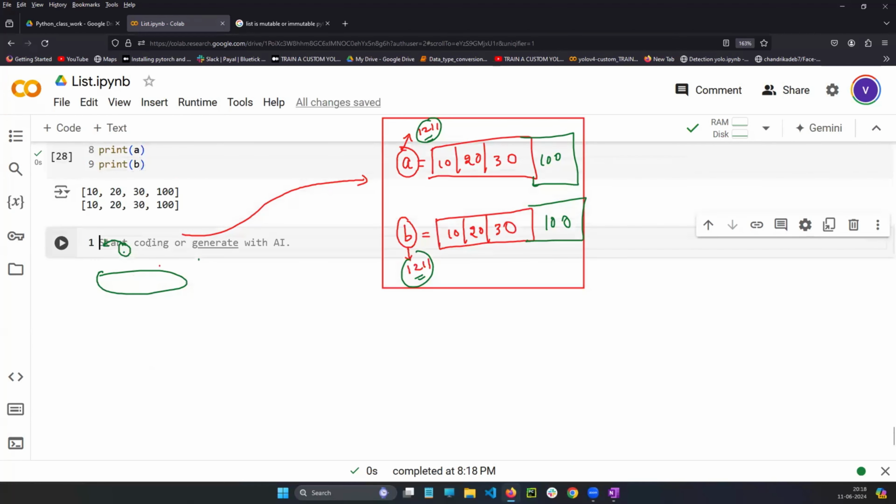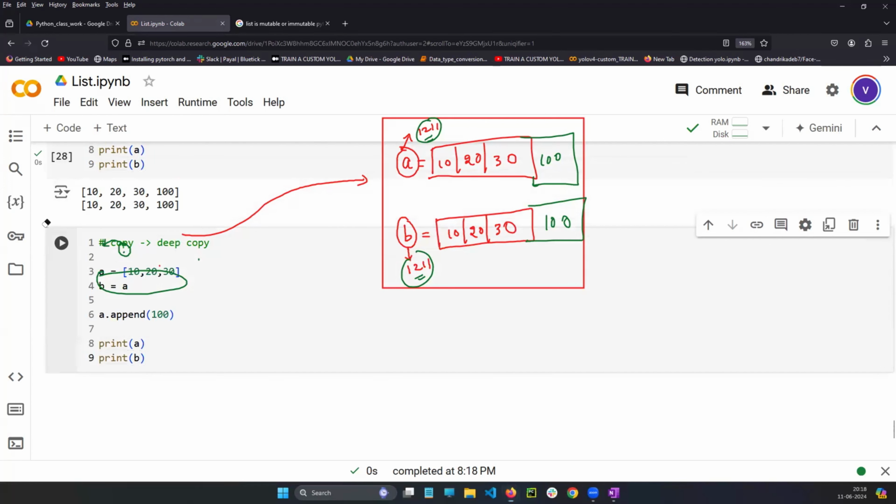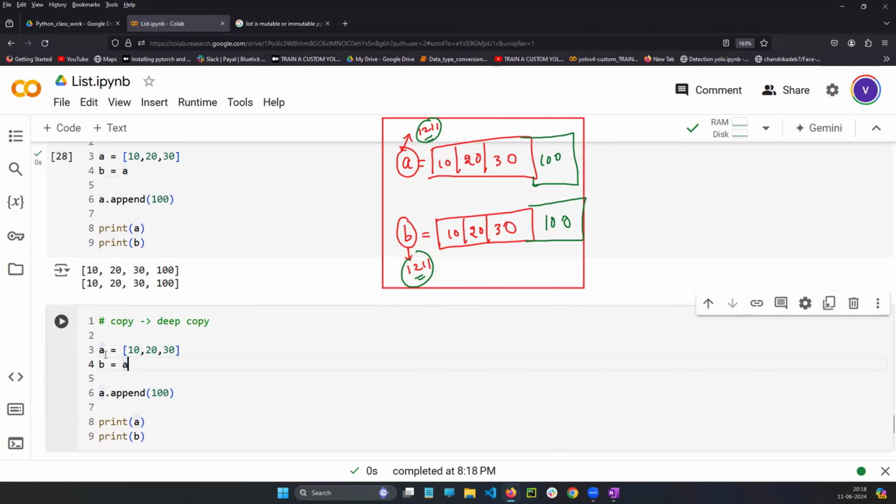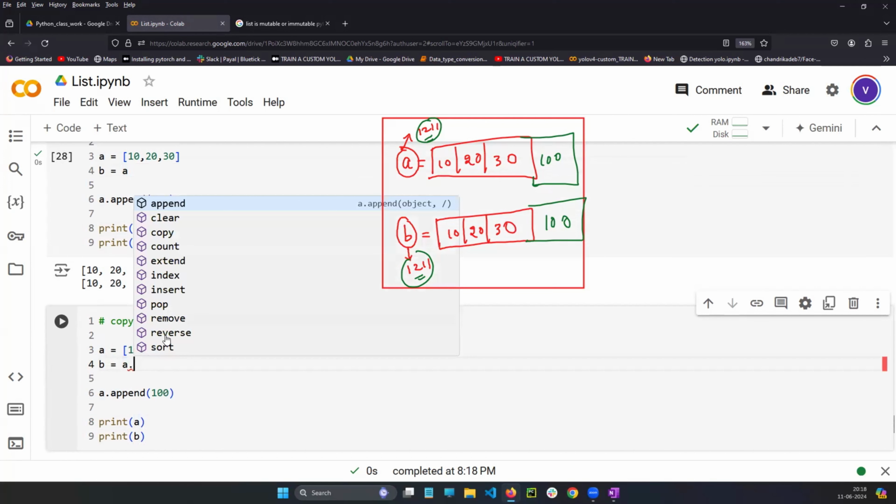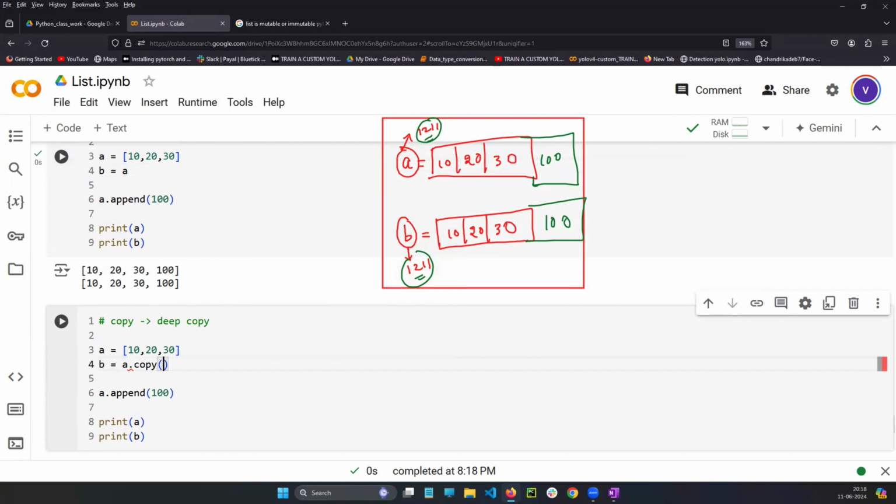You just need to do only one thing here. See, A is a variable which is holding a list. So A is a list, and in the list there is a built-in function called copy. Now see what happens, very clearly, I will tell you.